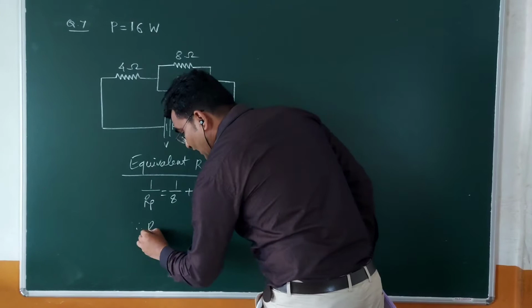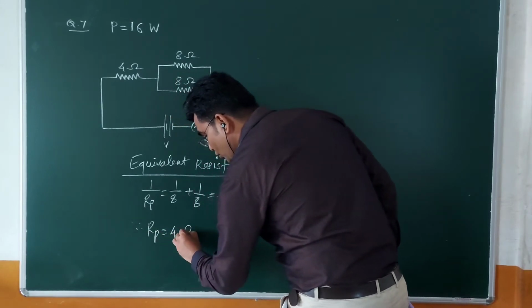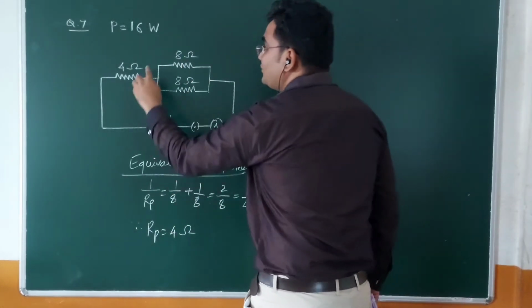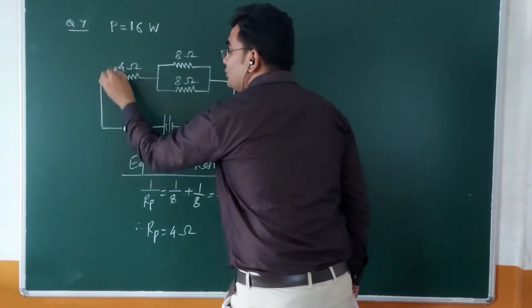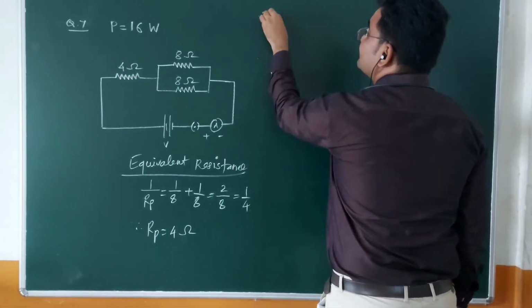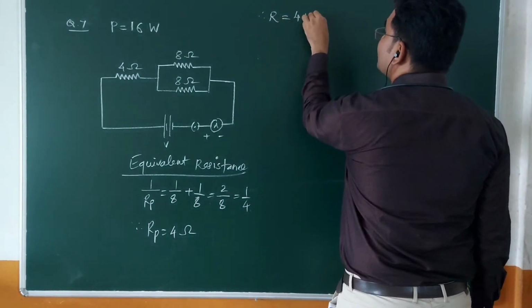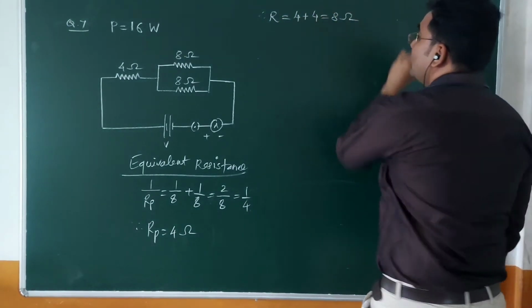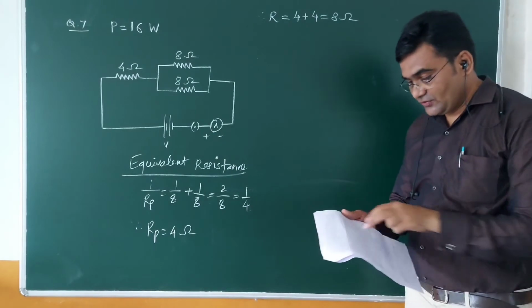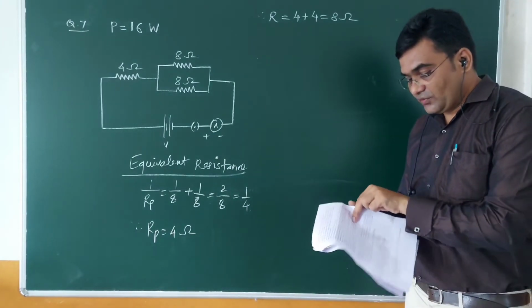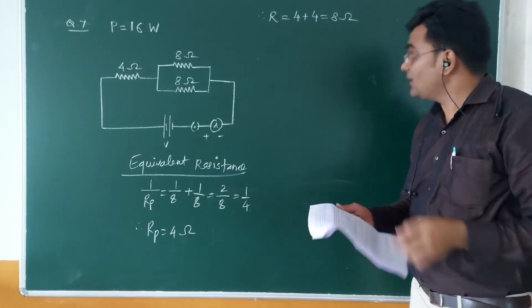So this Rp is equal to 4 ohm. Now this 4 ohm is connected in series with this 4 ohm. So the total resistance R of the circuit is equal to 4 ohm plus 4 ohm, that is equal to 8 ohm.